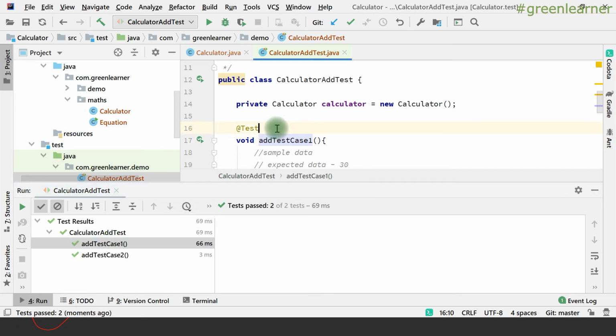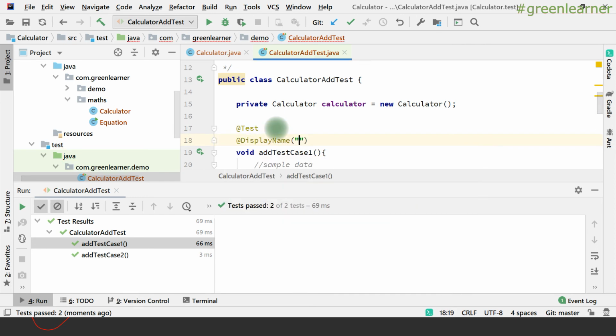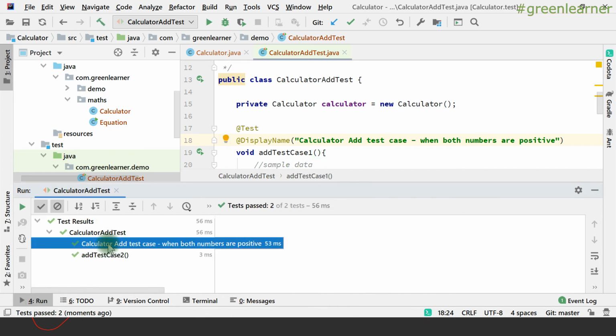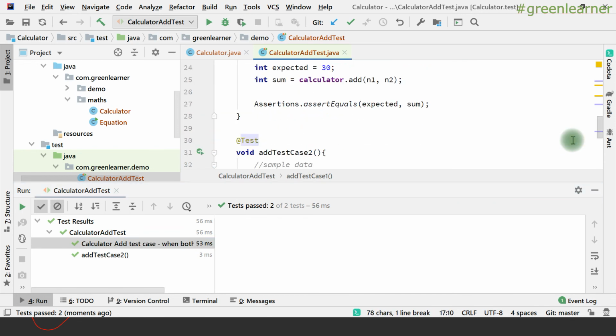So let's put some English words around this so that we can get a proper name, right? If you remember from the previous video, we have the display name to put proper English words right here. So, calculator positive. This is the display name that I want with this. If I run this test again, it is going to give me the proper display name, right? Yes, I got this proper display name. The same display name I can use with the other method as well, so that it also looks beautiful.